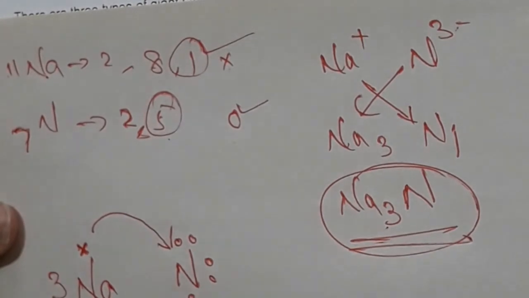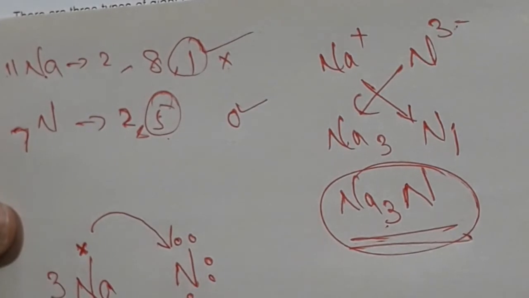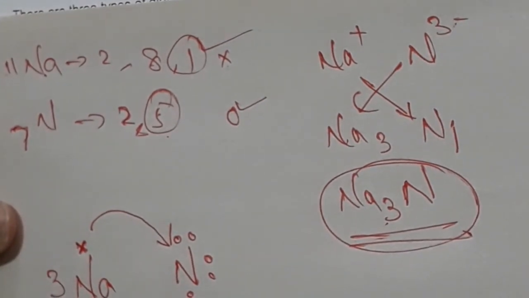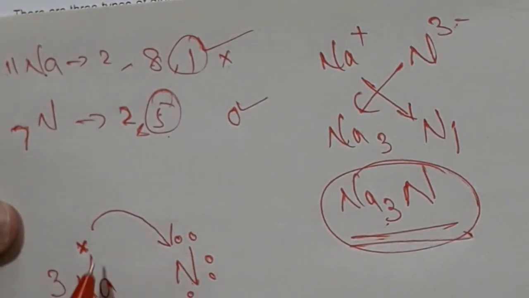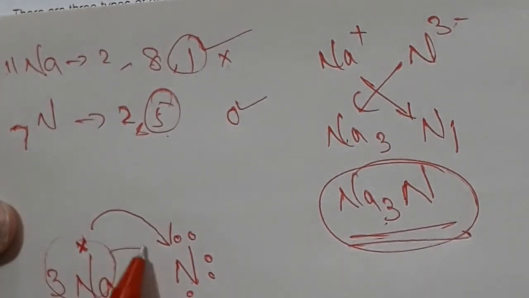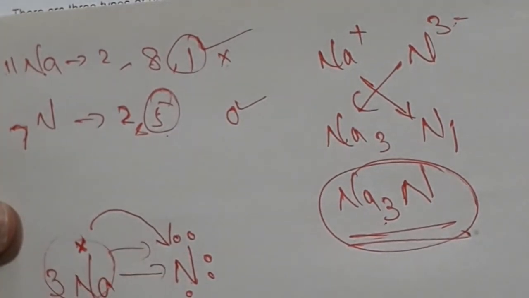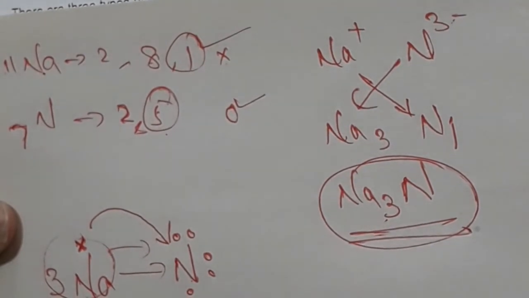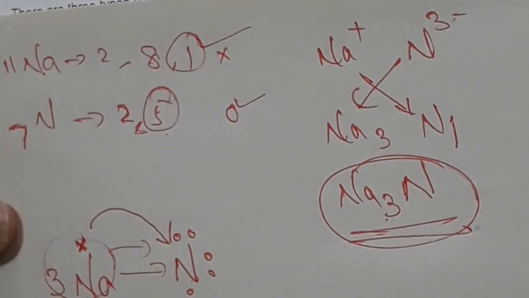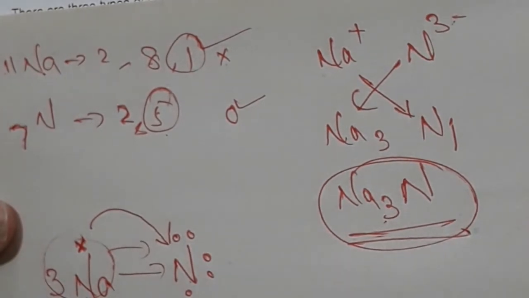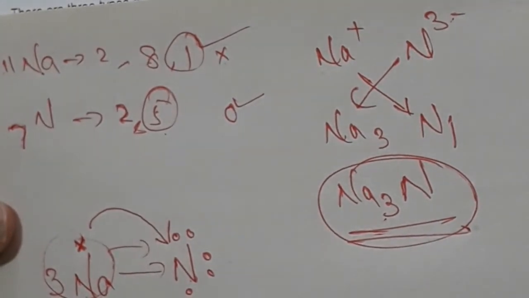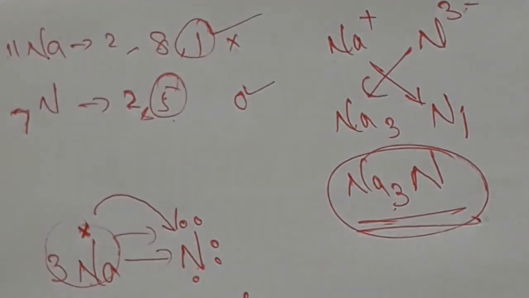Sodium lost 1 electron, so Na+, and nitrogen received 3 electrons. 1 sodium transfers 1 electron to 1 nitrogen. Similarly, 3 sodium transfer 3 electrons, so it will be 3 minus. Nitrogen received 3 electrons from 3 different sodium, that's why N3-. Here 3 sodium and 1 nitrogen.